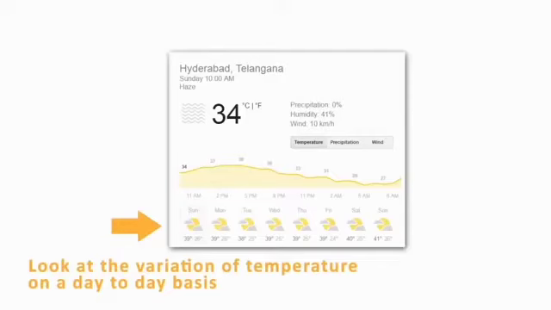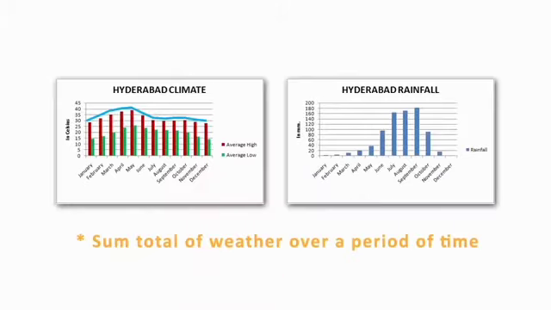For example, how's the weather this morning? What is the weather in the evening? Did it rain last night? Or is it going to be warm tomorrow? So these examples are in context to knowing a weather. Now climate is the sum total of weather.